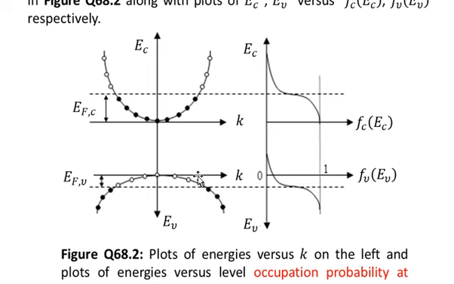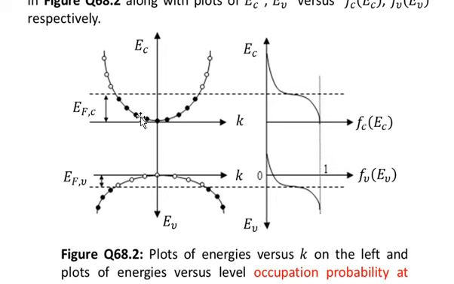You see that we have two Fermi levels. One is in the conduction band and the other is in the valence band. Let's talk about the conduction band first. There are some states which we have represented with filled circles.